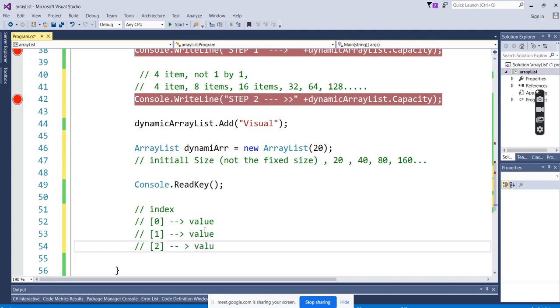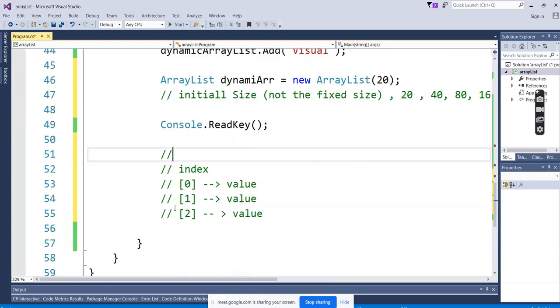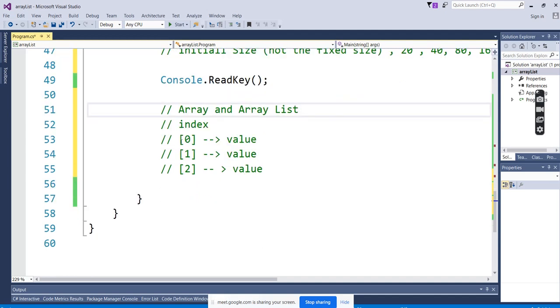So you can see here both array and array list. How is it storing the value? In indexes, it's storing the value.